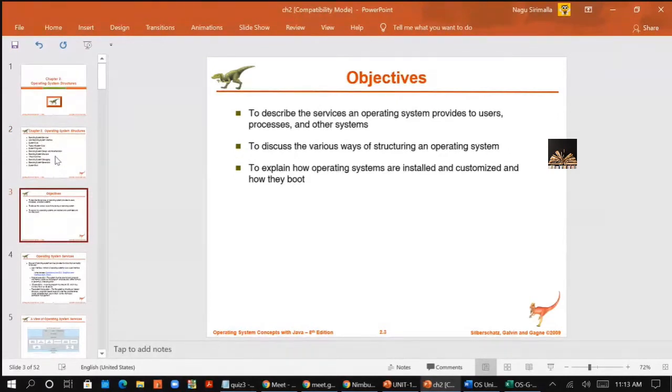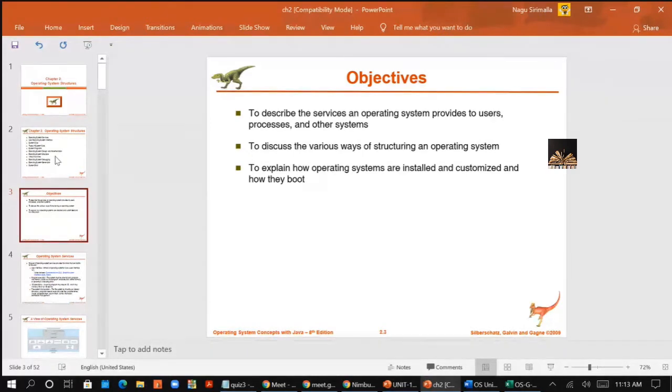Now let's start with the OS services. Normally an operating system provides an environment for the execution of programs. You all know that, right?